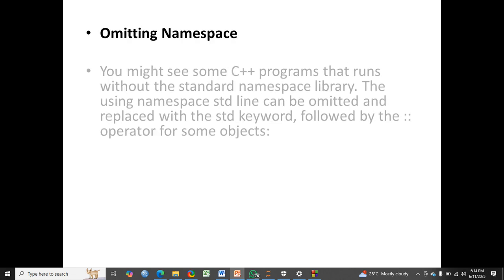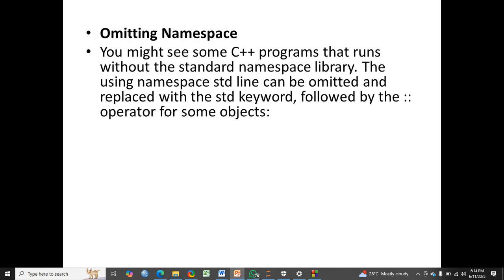We've said that before. We have also discussed in the code omitting the namespace. You might see some C++ programs that run without the std namespace. The using namespace std line can be omitted and replaced with the std keyword followed by the double colon operator for some objects.